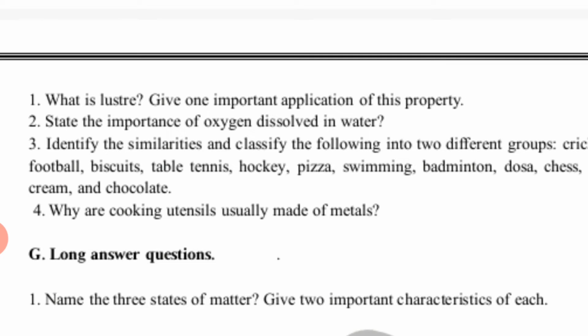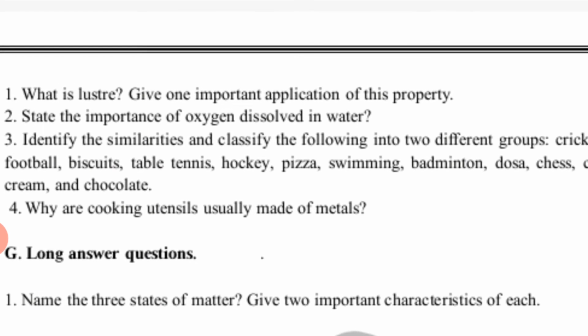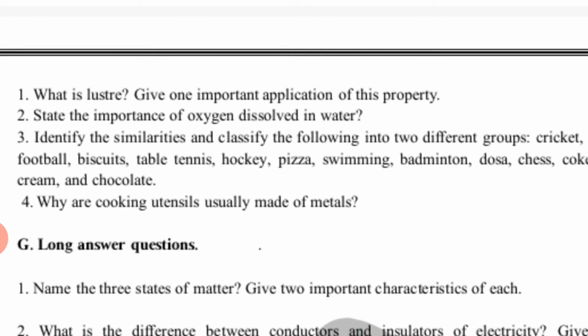Third, identify the similarities and classify the following into two different groups. So cricket, cake, football, biscuits, table tennis, hockey, pizza, swimming, badminton, dosa, chess, coke, ice cream and chocolates. So this can be divided into two groups.